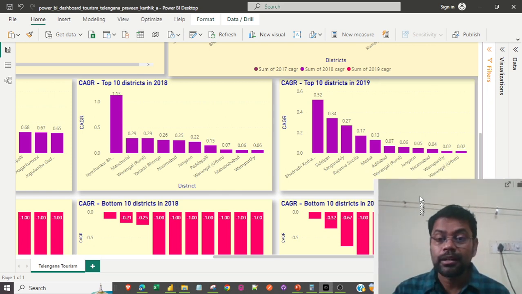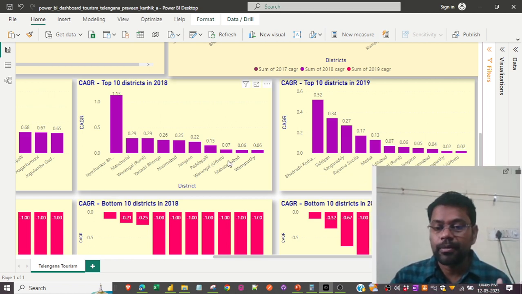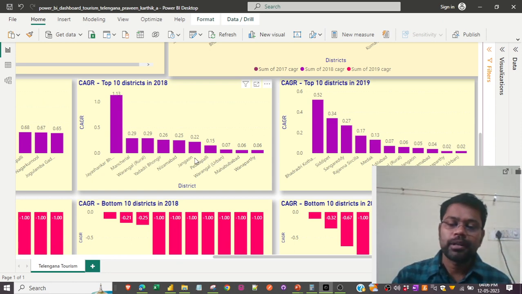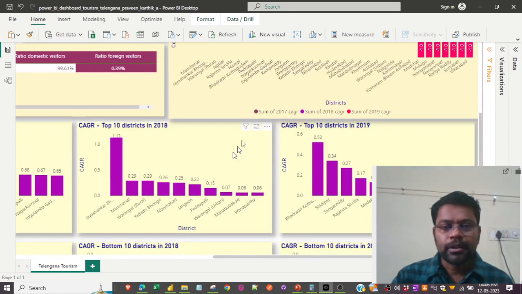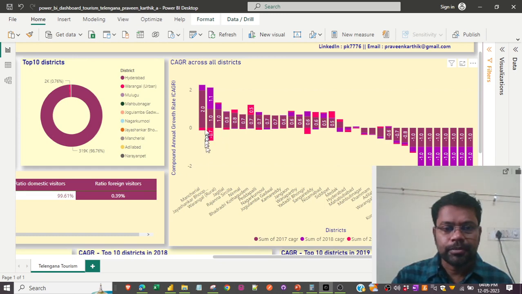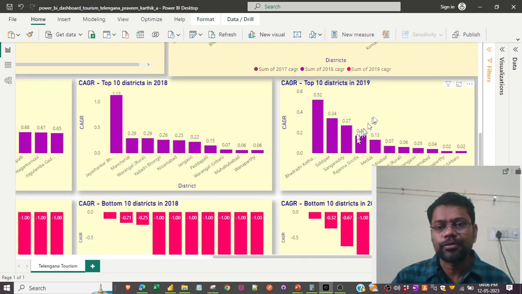So the Mancherial CAGR rate has made it go below the top 10. So in 2019, where's Mancherial? See, in 2019, the Mancherial is 0.13. So this definitely would not be in the top 10 districts of 2019.